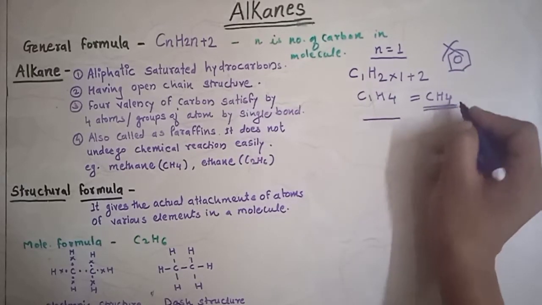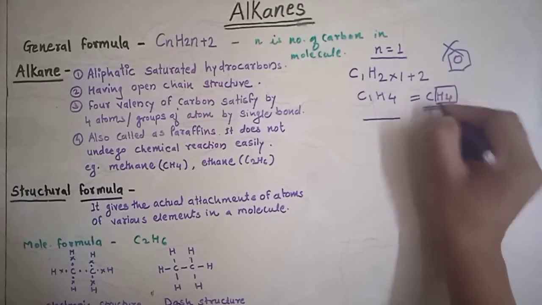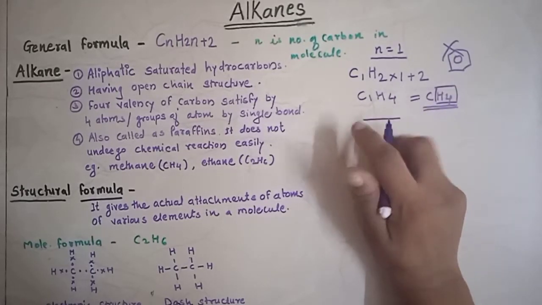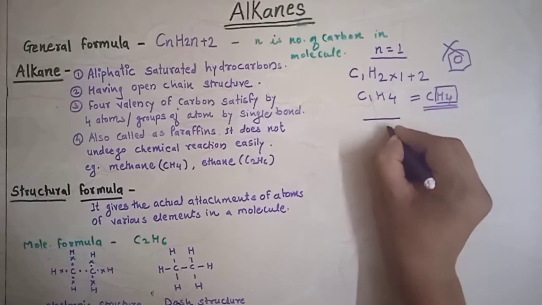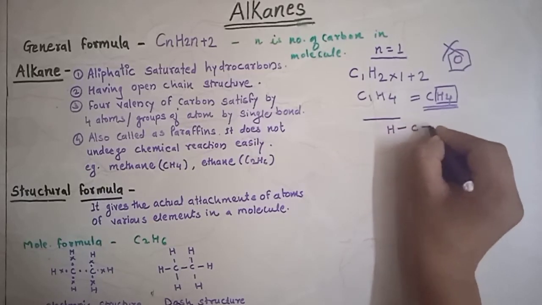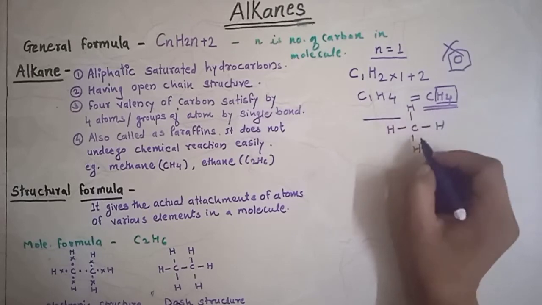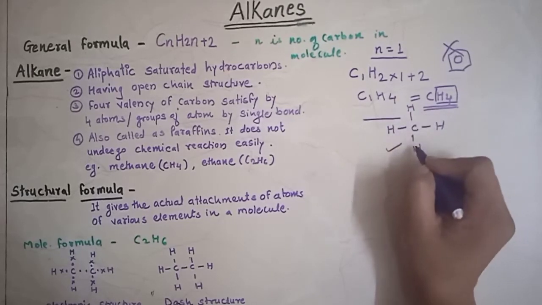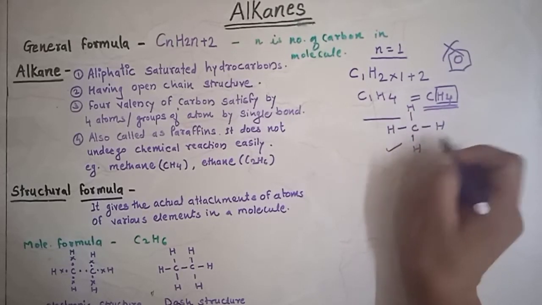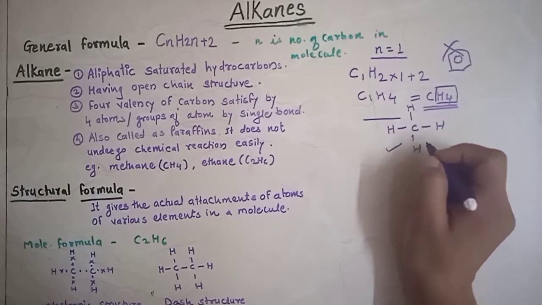Hydrocarbons means carbon having hydrogen. Look at this structure: carbon with hydrogen, this is hydrogen, and this is hydrogen. This is a straight chain, a simple compound, not aromatic, that is, an aliphatic compound.